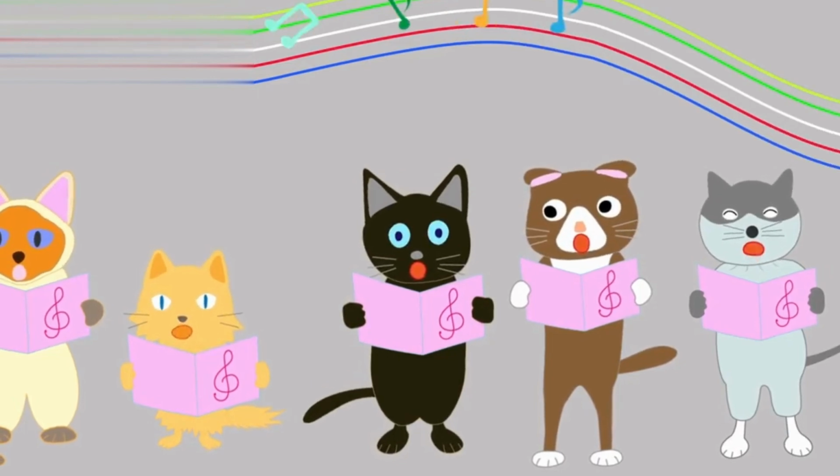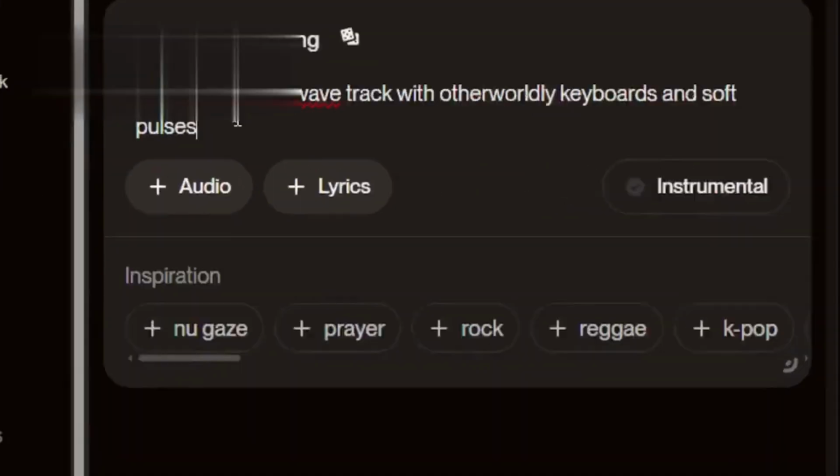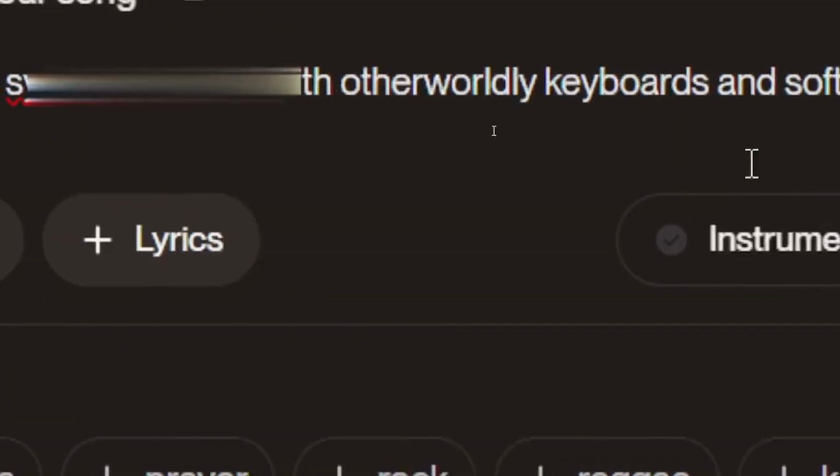Experiment with genres, combine unlikely things, and do not ever be scared to get quirky with your ideas. Want to write an opera-style piece about your cat? Do not think twice. Your piece will only be as original as your prompt. And there you have it. Suno prompting secrets revealed. Give it a try now.